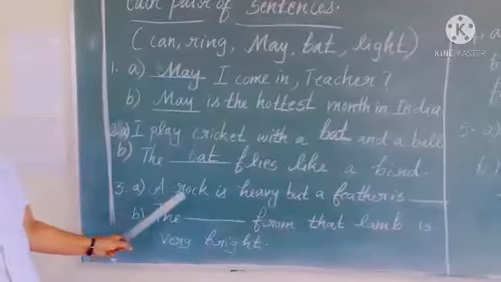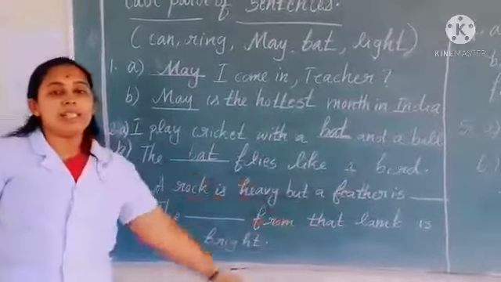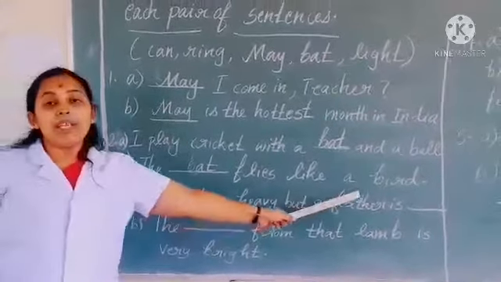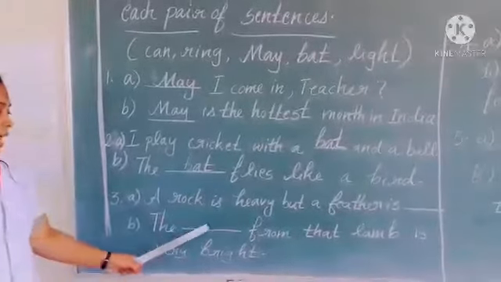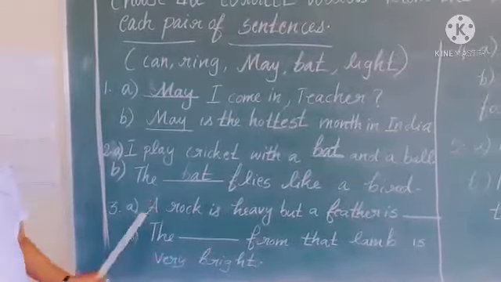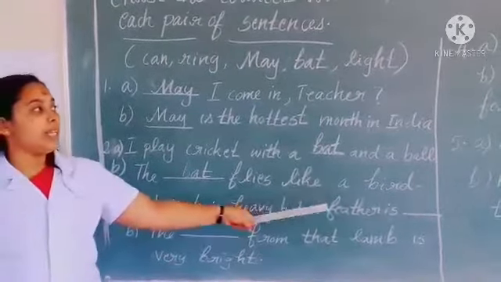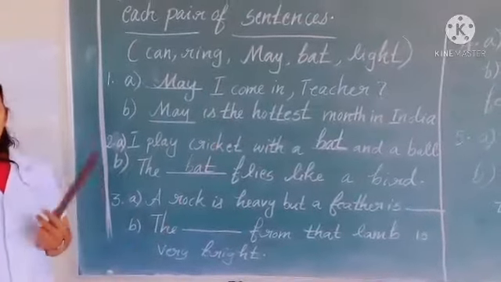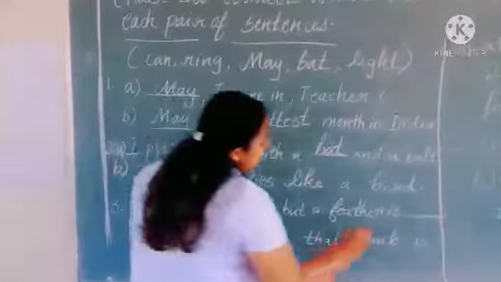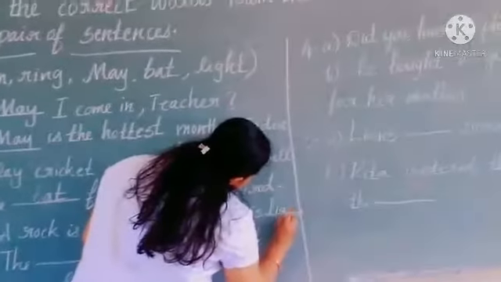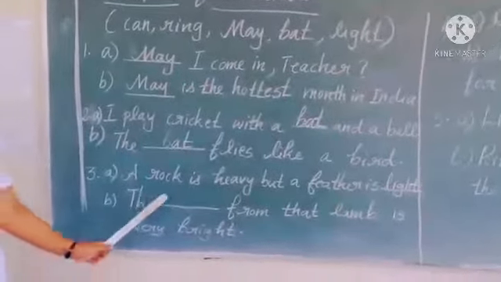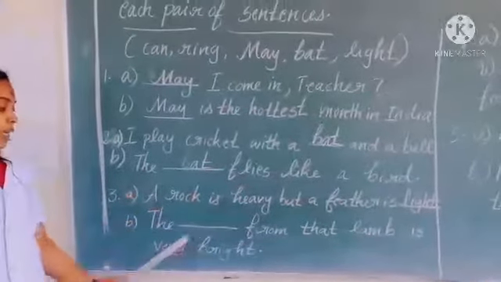Third one, a rock is heavy but a feather is dash. The dash from that lamp is very bright. A rock is heavy but a feather is, which word is suitable? Feather. Yeah, feather is light. So we can write the word here, L-I-G-H-T, light. And the second one, the dash from that lamp is very bright.